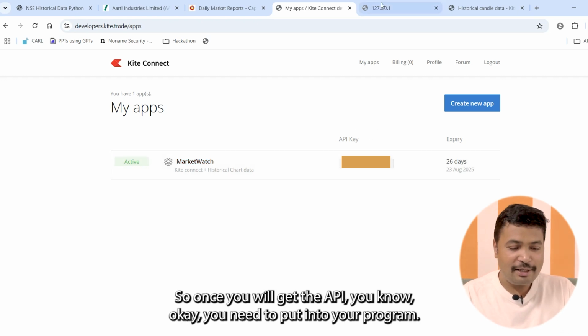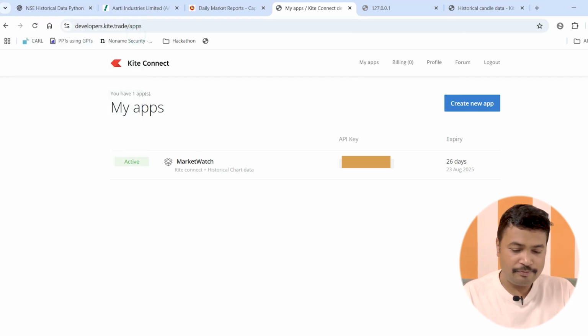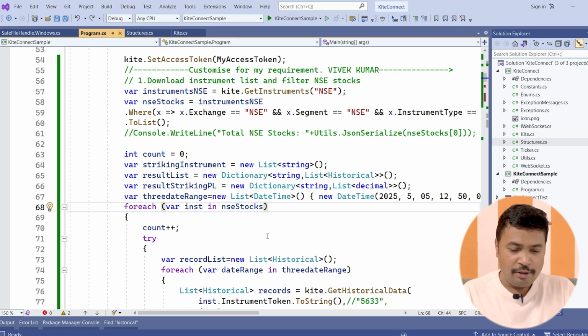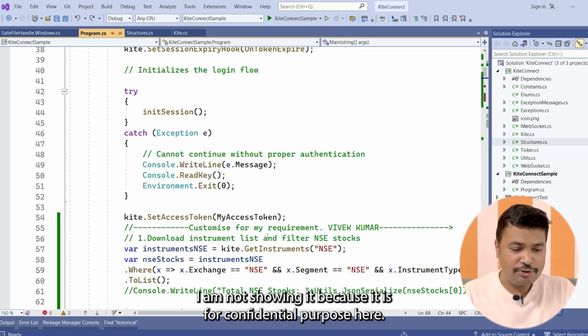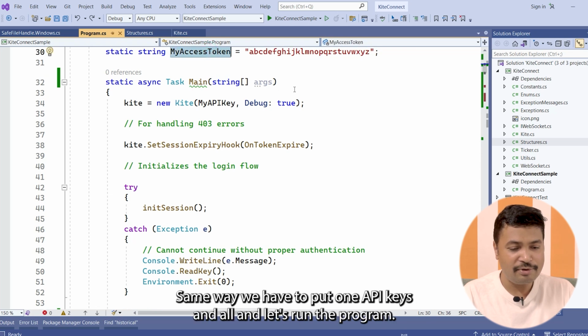So once you get the API and all, you need to put it into your program. I'm not showing it because it is confidential. Here above, like my token here, in the same way we have to put the API keys and all, and let's run the program.